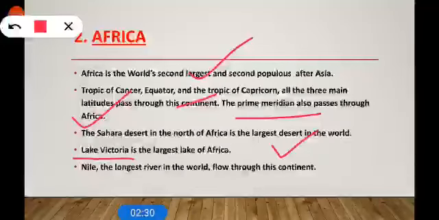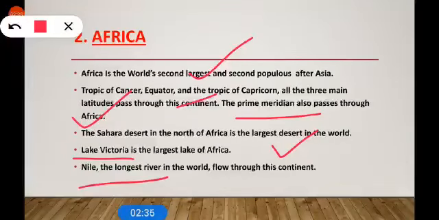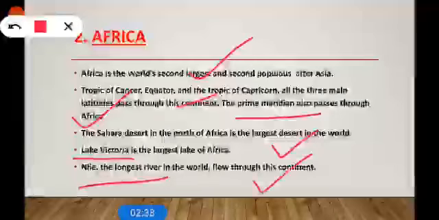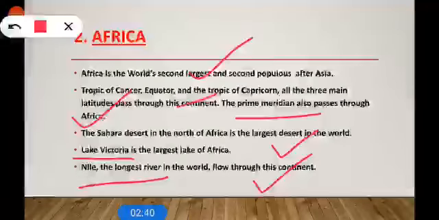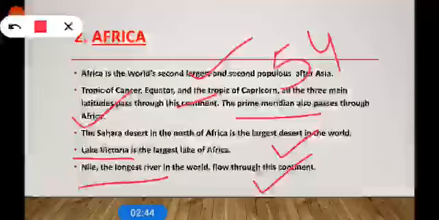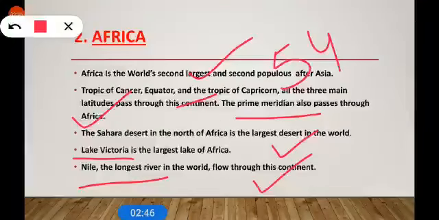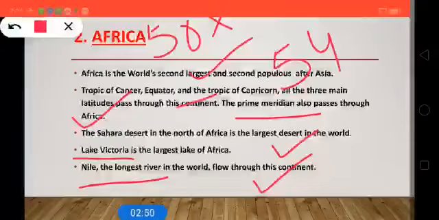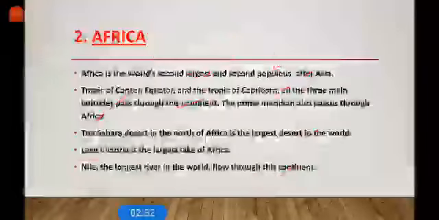Lake Victoria is in Africa, which is the largest lake of Africa. Nile, the longest river in the world, flows through this continent and it includes 54 countries in it, like Egypt, Algeria, Kenya, Ghana and so on. You know that 50% of the world's diamond comes from Africa.